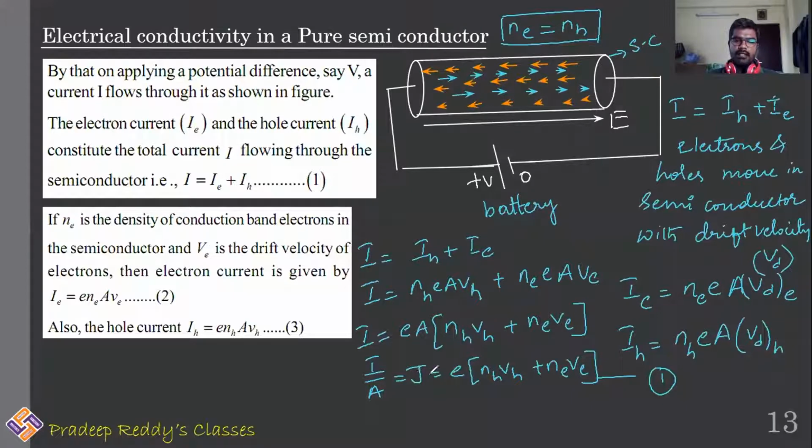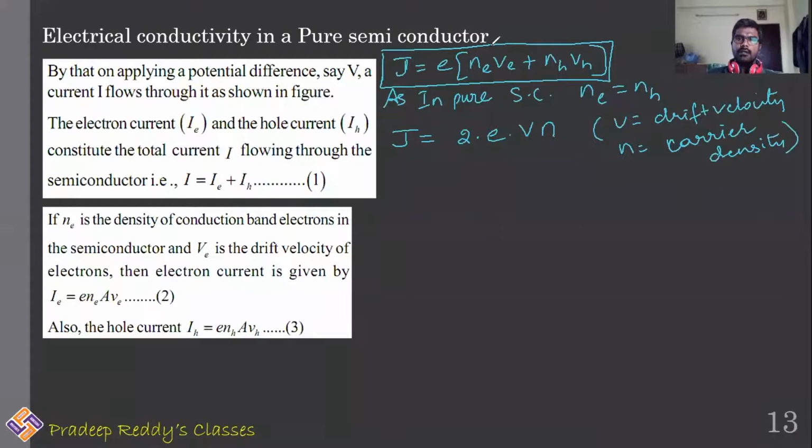I can write current density J is equal to E (NH VH plus NE VE). This is equation for current density. This equation we already have derived. And in current electricity, you will be learning the equation resistance R is equal to rho L divided by A. And we already know Ohm's law, V is equal to IR.